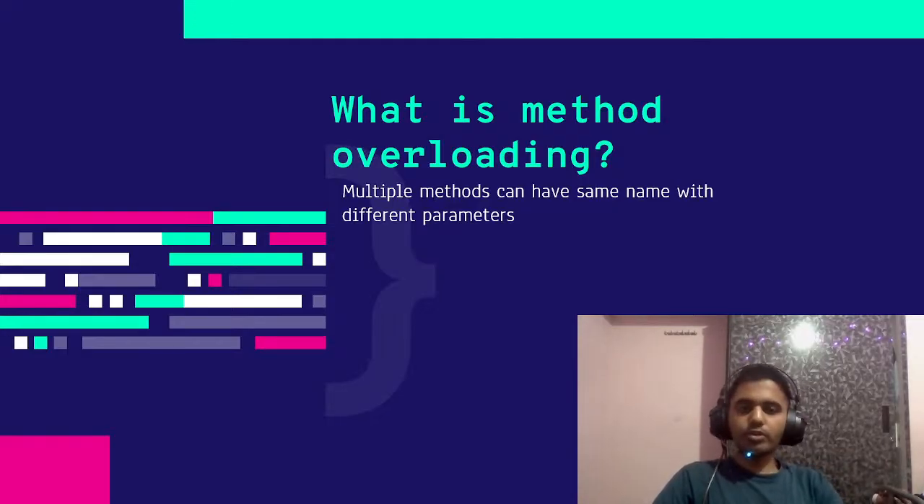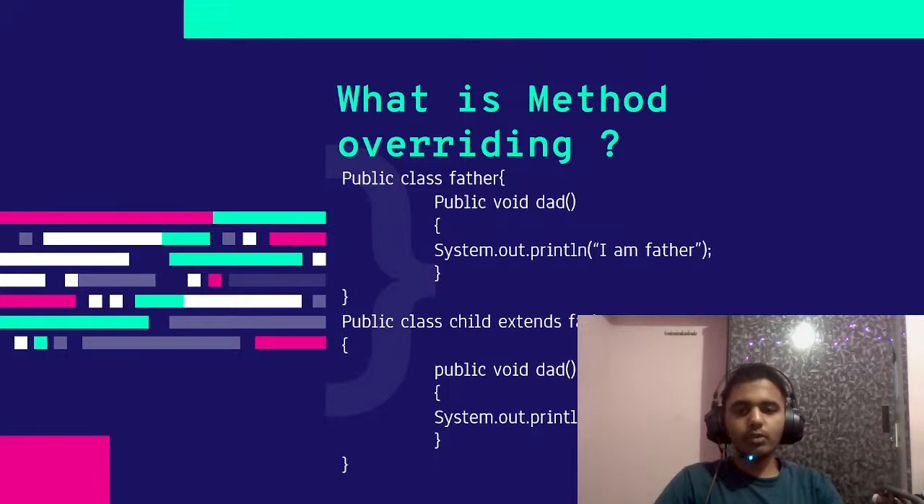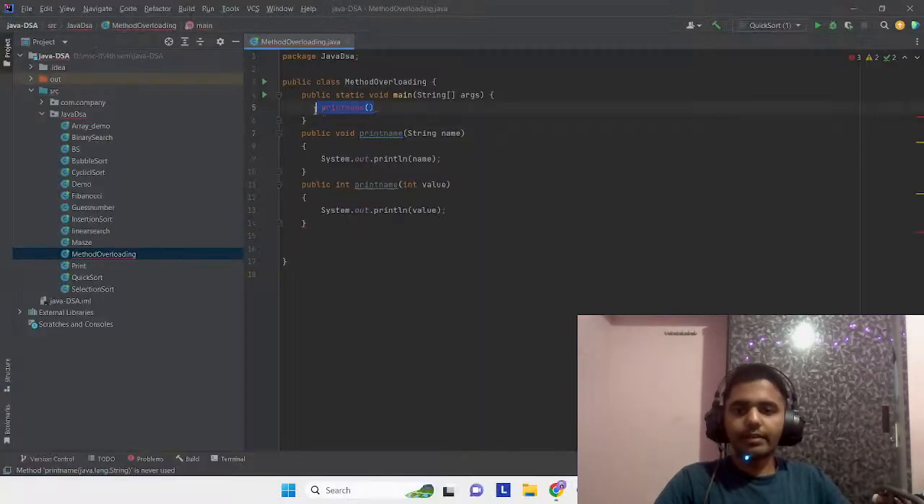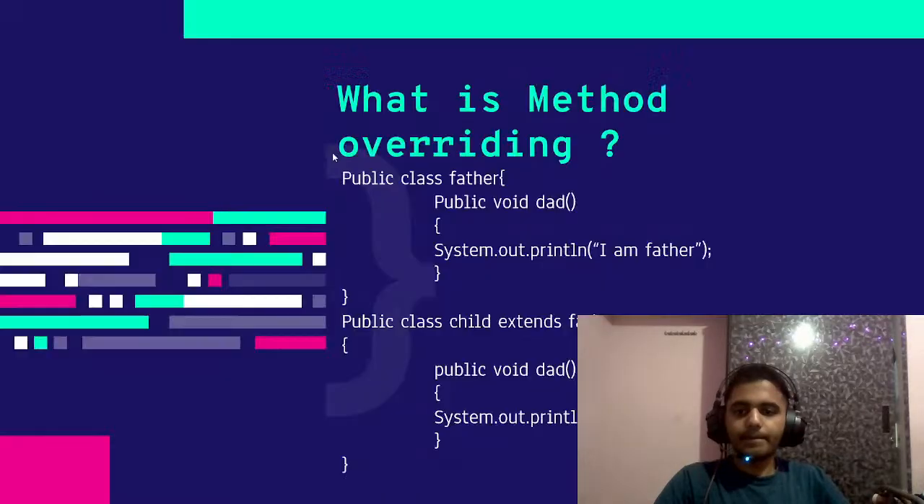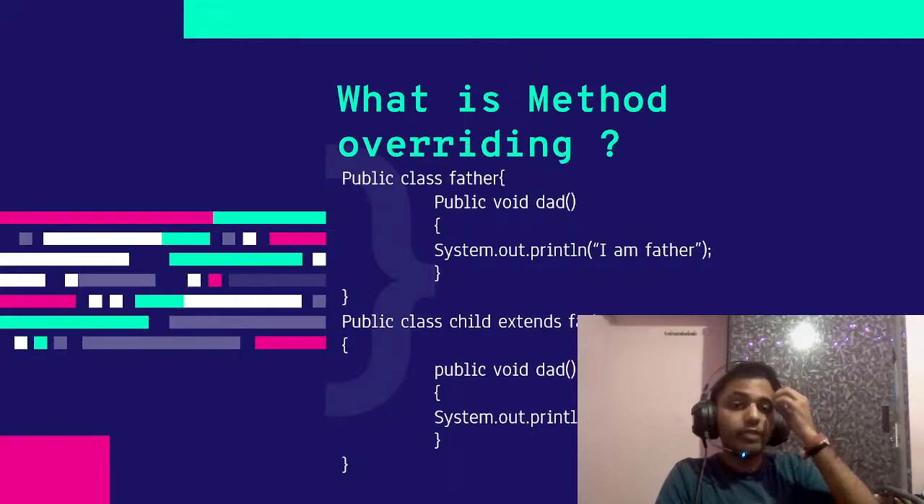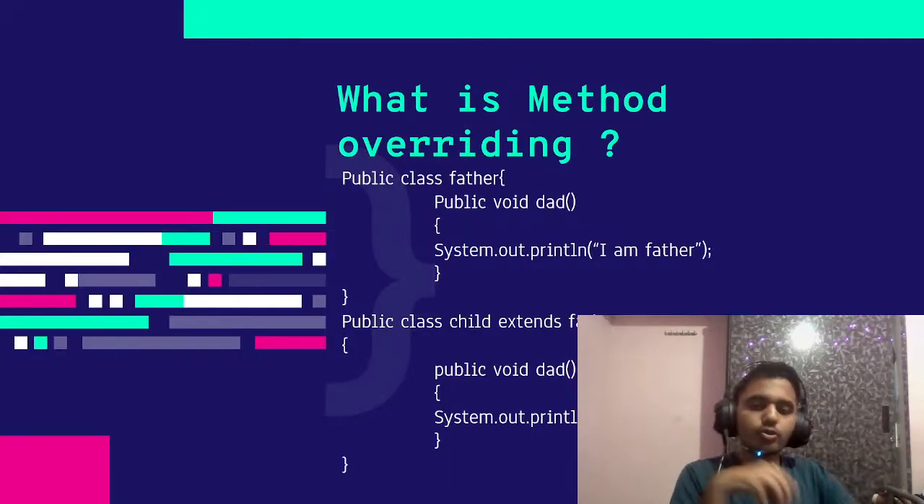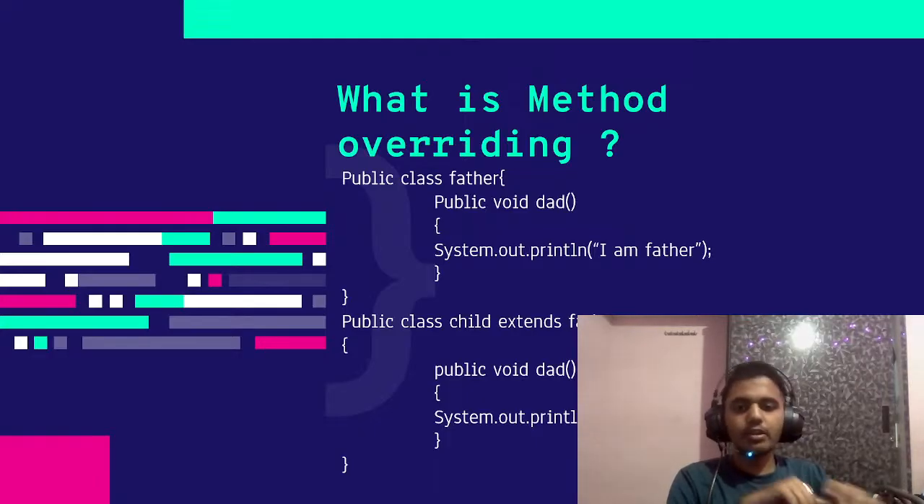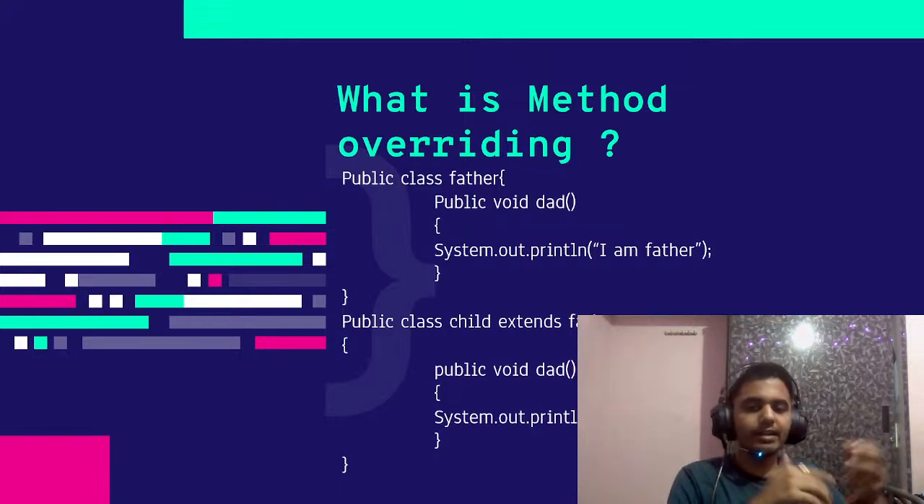So let's move on to the next question. Now let's see what is method overriding. We saw what is method overloading, now we'll see what is method overriding. In interviews, they often ask the difference between the two, because if you are a fresher and you are trying to answer this, it might be a bit confusing. So I put some code over here. So what is method overriding? Method overriding is something connected to inheritance, which has to do with the parent class and the child class.